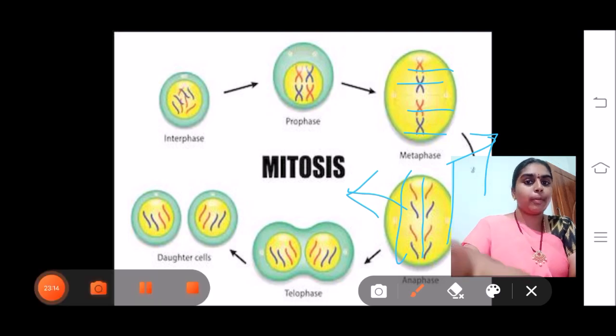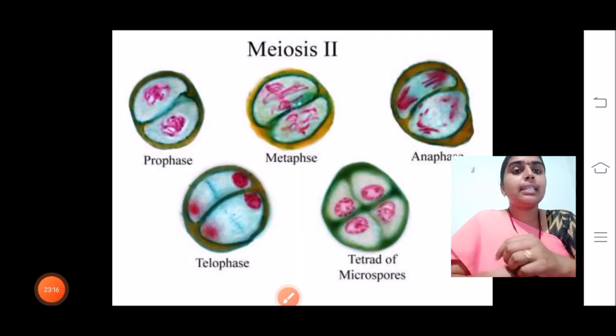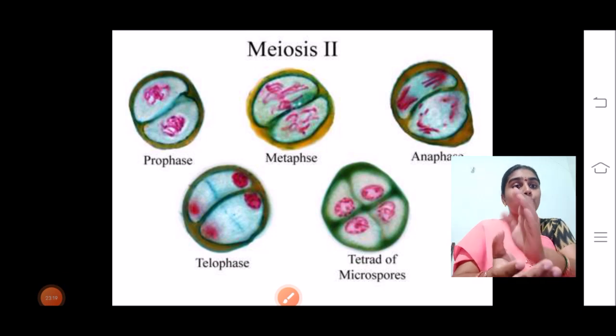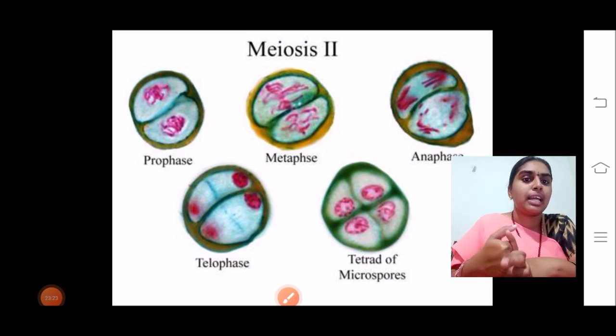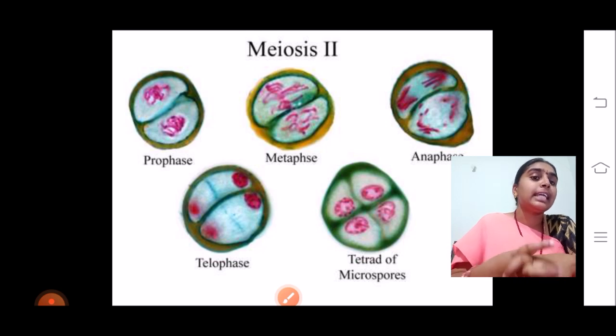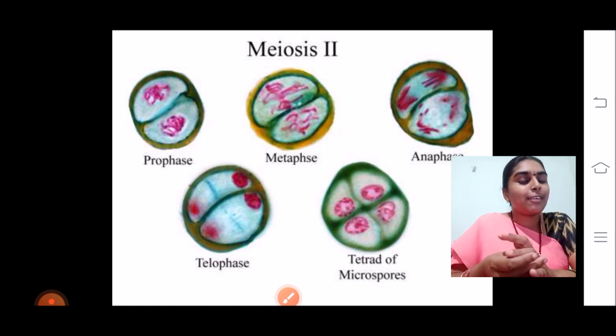in the newly formed daughter cells. This is the diagrammatic representation of the microscopic pictures of meiosis II, that is prophase, metaphase, anaphase and telophase. You can see how the 4 cells are formed in this particular phase, the tetrads of microspores. These are the pollen grains that are formed in the anther of a male flower.